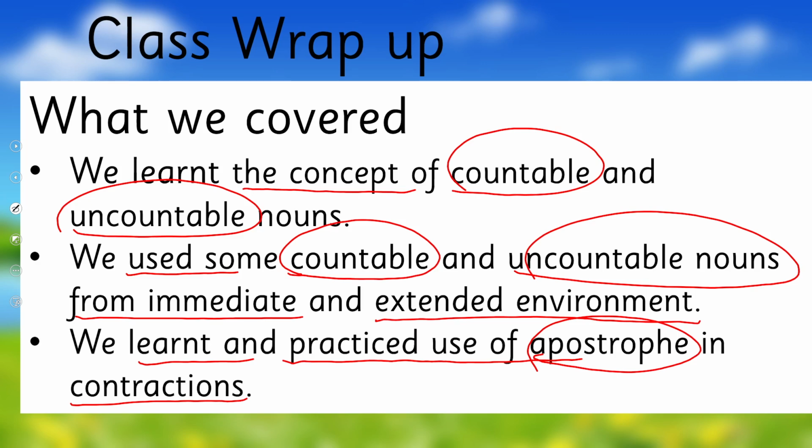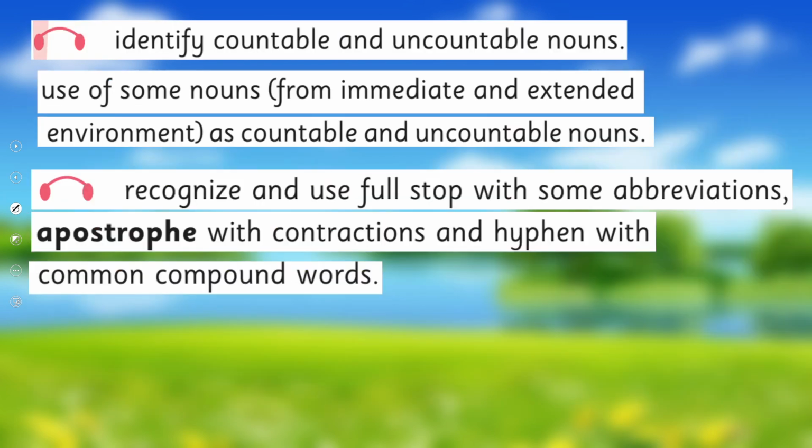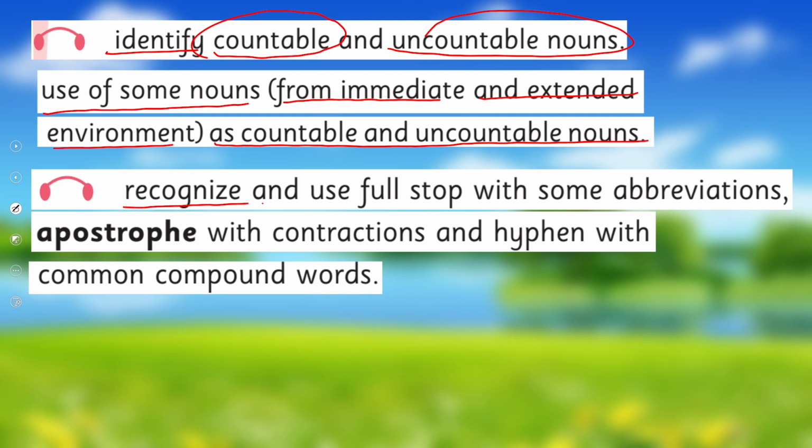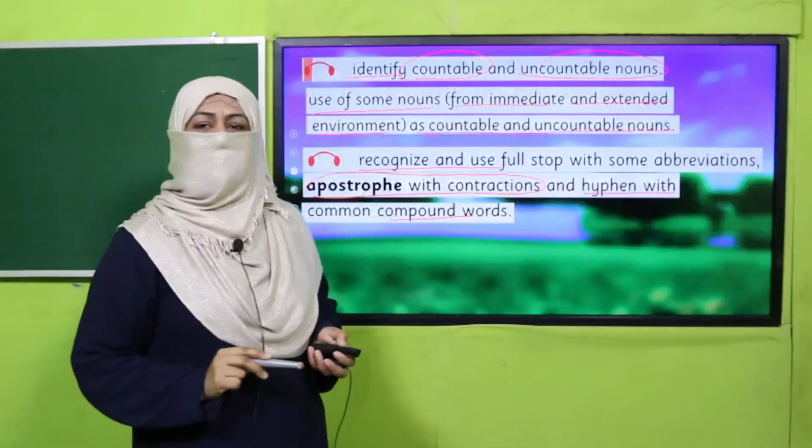So in this way we achieved our today's SLO: to identify countable and uncountable nouns and use some nouns from the immediate and extended environment as countable and uncountable nouns. Recognize and use only the apostrophe with contraction; the rest, full stop and hyphen, we'll practice later. So in this way we achieved our SLOs.